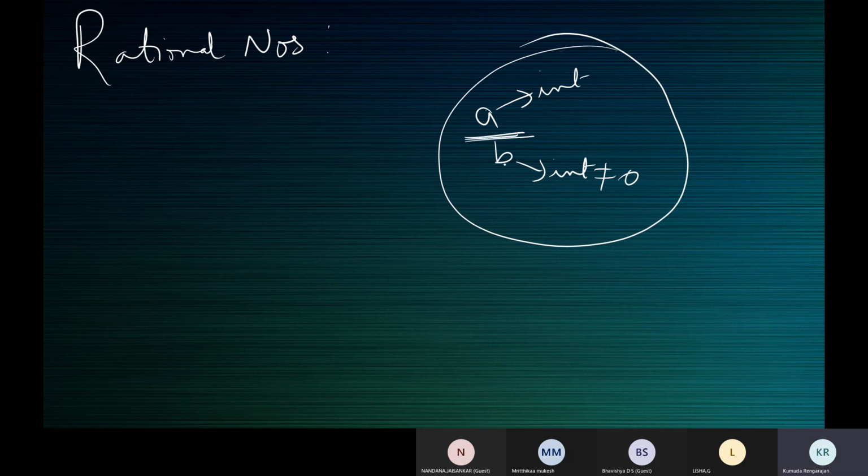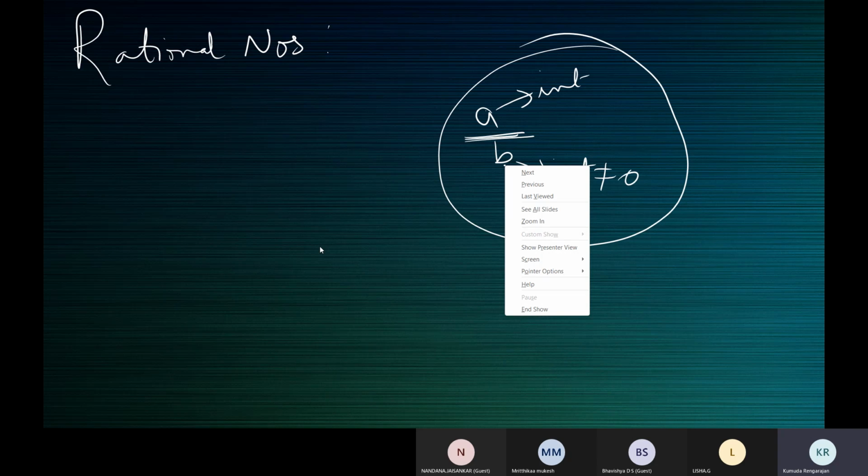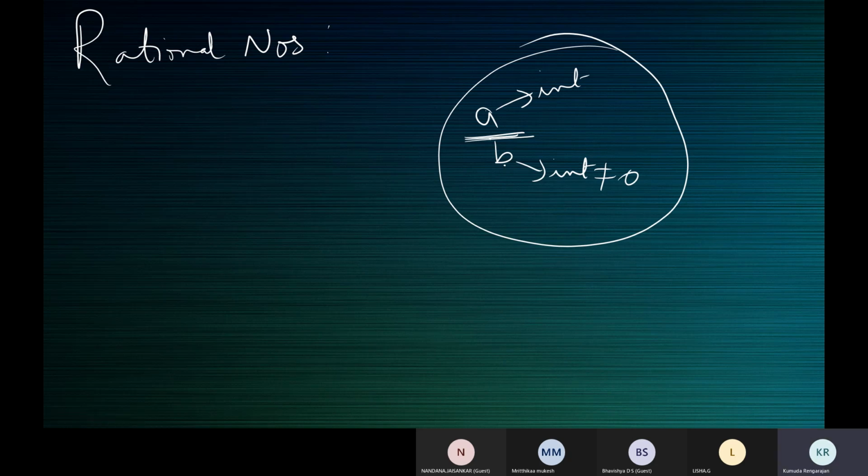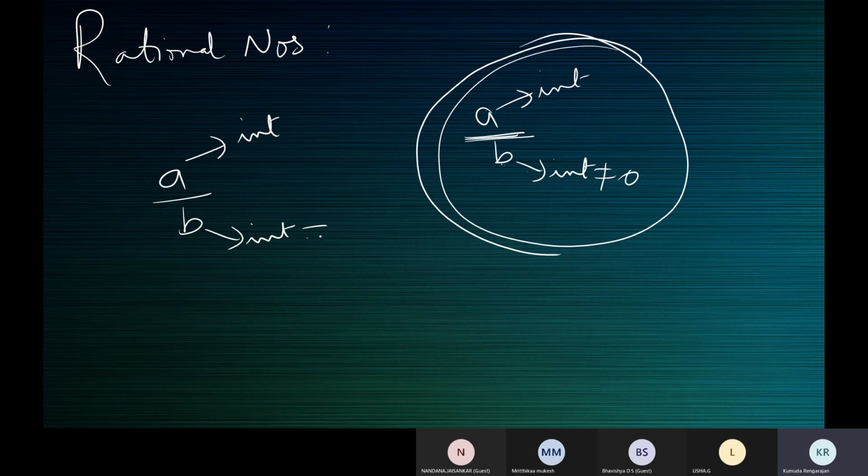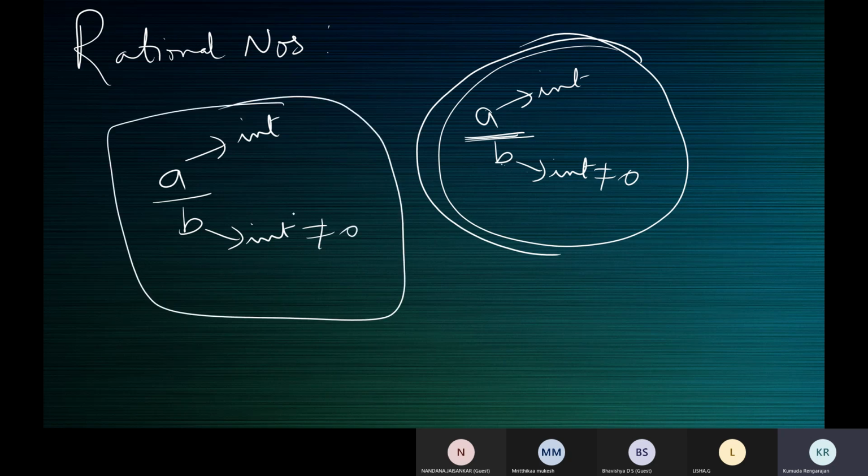Any number of the form A by B, or you can say P by Q, where A and B are integers, and the denominator B is not 0, is called a rational number. If you can keep this picture in your mind, when you're asked to define the rational number, just write this in the corner of your book: integer, not 0.